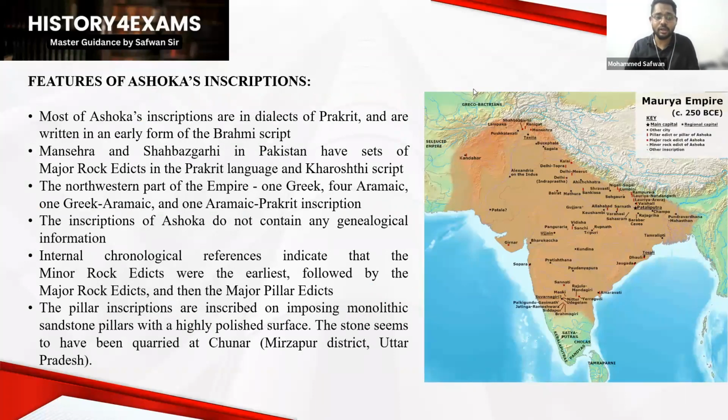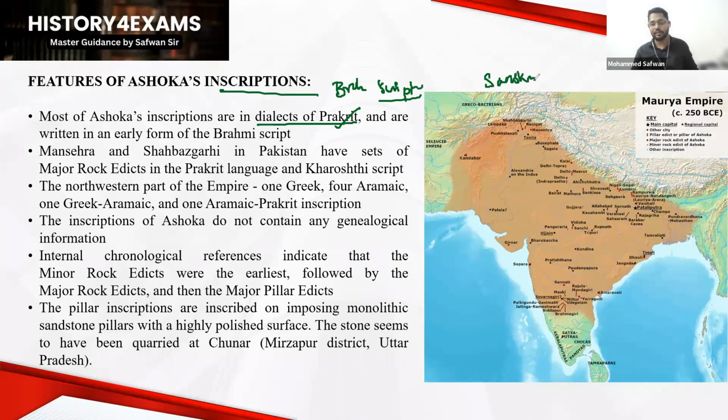Now we are discussing certain features of Ashoka's inscriptions. First of all, as I discussed, Ashoka's inscriptions were mainly in the Brahmi script. Script means what we write with. But at the same time, they were in different dialects of the Prakrit language. The most important language during the Vedic period was Sanskrit.